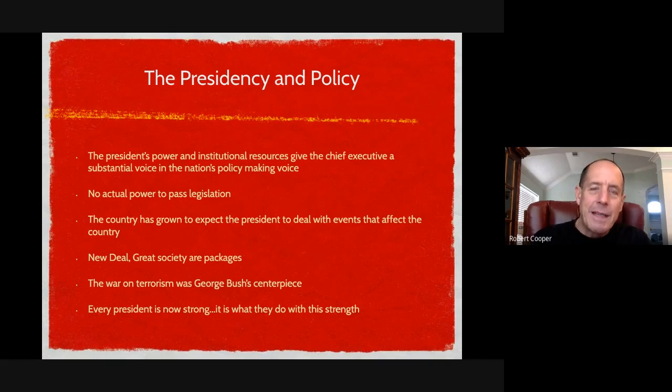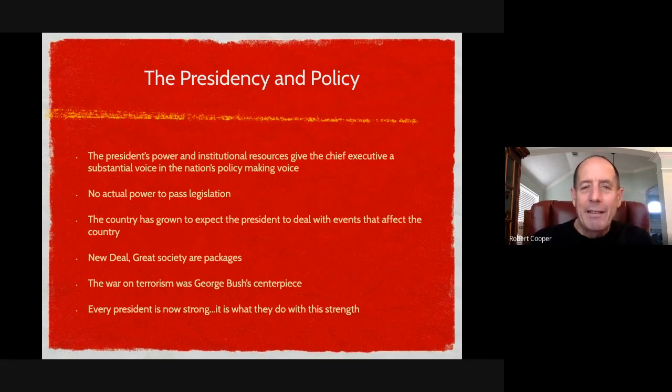But if the president stands up behind the bully pulpit, as Teddy Roosevelt liked to call it, and says, listen, I think the country should go in this direction. I think there should be this type of a law. I think this policy should be carried out. The country's going to follow him because he's the most powerful person, and every time he speaks, there's a camera on him. Okay. The country has grown to expect the president to deal with events that affect the country.